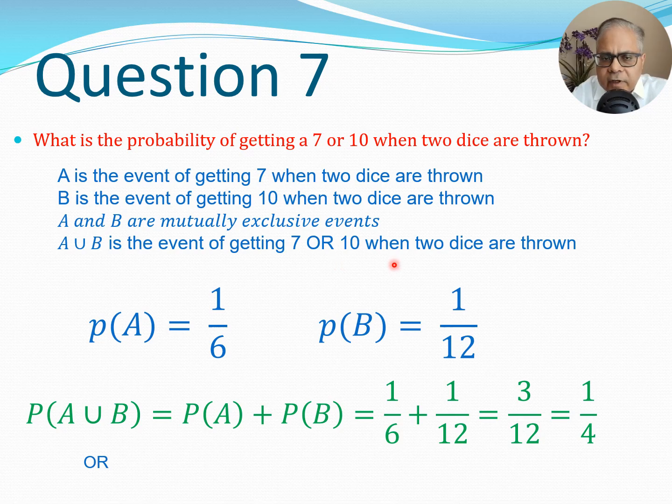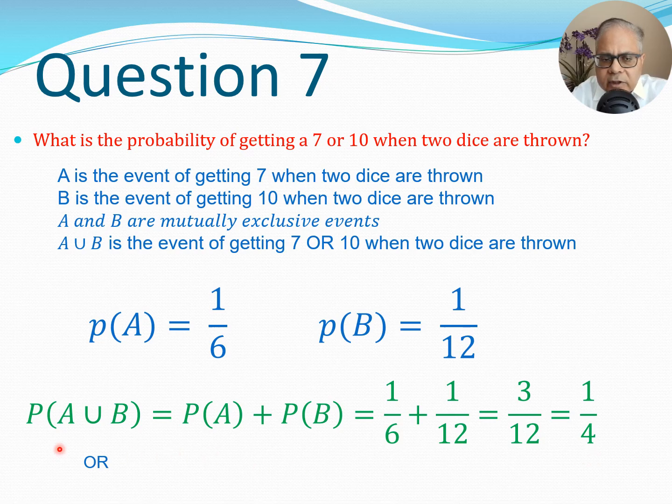And therefore, we can then use the standard formula for such a situation when mutually exclusive situations are taking place. So I know that P(A) is 1/6, that we saw in the previous example of getting a set of 2 dice where the total is 7. P(B) is 1/12. That is the situation when the dice are totaling to 10. And therefore, P(A union B) equals P(A) plus P(B), or that would be 1/6 plus 1/12. And that would be 3 divided by 12, which is 1/4.